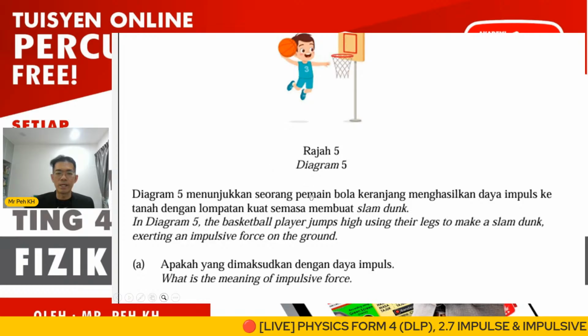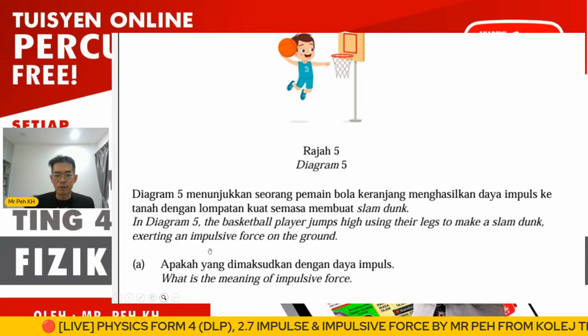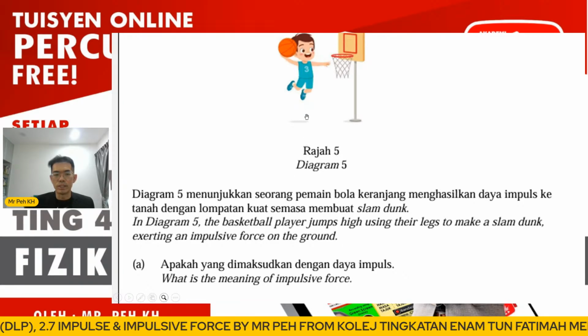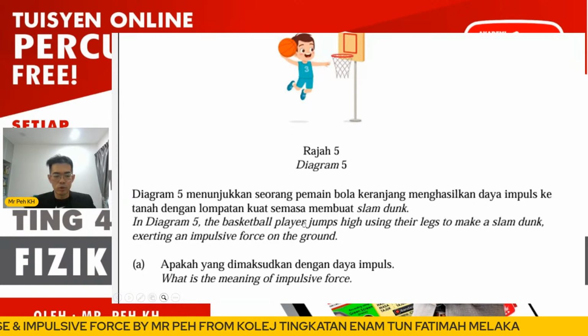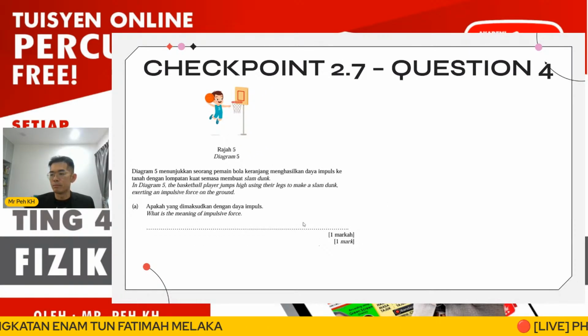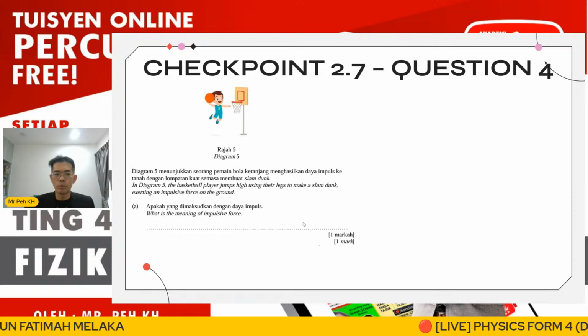That means when landing, the reaction force will be the impulsive force added to the legs of the player. If the impulsive force is greater, the player's legs might be broken. So how can the player minimize the